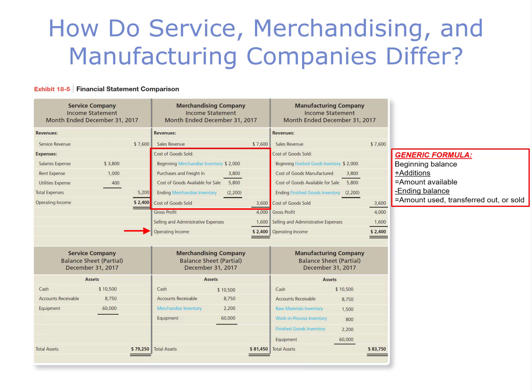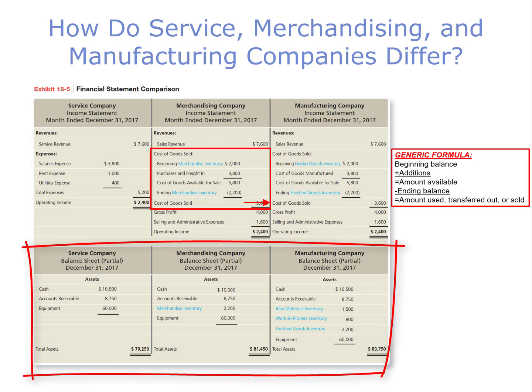To calculate cost of goods sold, we still follow our generic formula. We take the cost of finished goods inventory at the beginning of the period. We add the cost of goods manufactured. Remember, this is the cost it took to make the products. We'll describe this in more detail later in this chapter. That gives us cost of goods available for sale. Then we subtract ending finished goods inventory, which gives us cost of goods sold. Then, just like for a merchandiser, we have gross profit, followed by the subtraction of selling and administrative expenses, which gives us operating income.